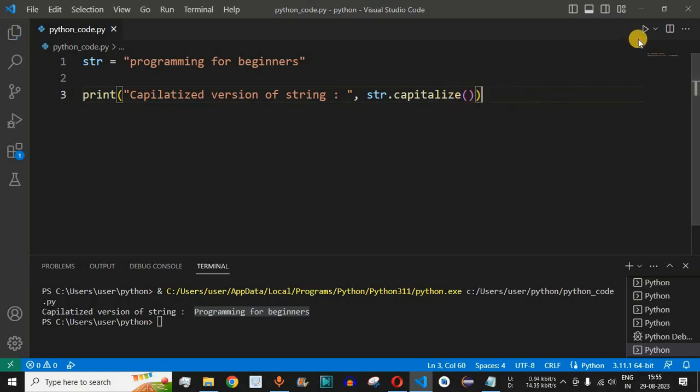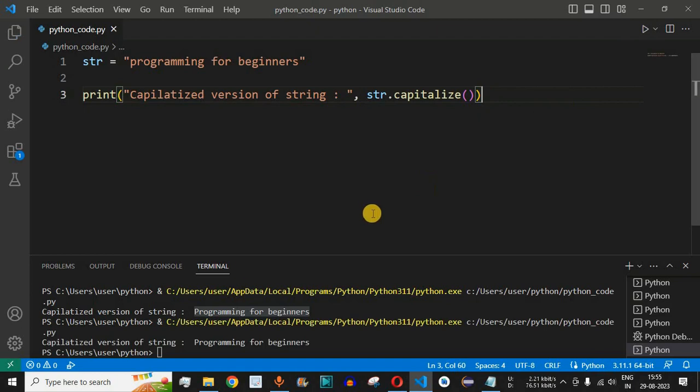Let me save this file and try running this code once again. As you can see, "capitalized version of string", it is "programming for beginners". Guys, there is a spelling mistake here that I did not realize. It is "capitalized" in this case. So I'll run this code once again. This time we have the correct spelling, that is "capitalized version of string". It is "programming for beginners", and the important thing is the first character is converted to uppercase from the lowercase letter that was provided to this str variable.